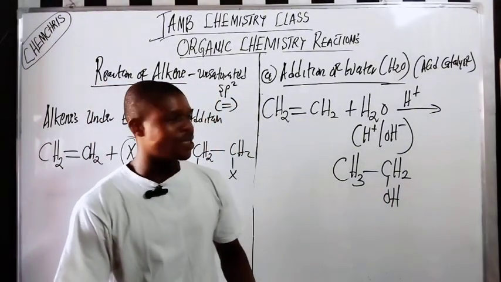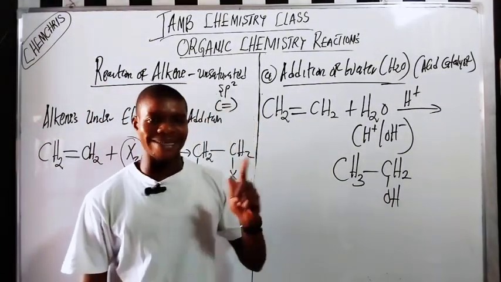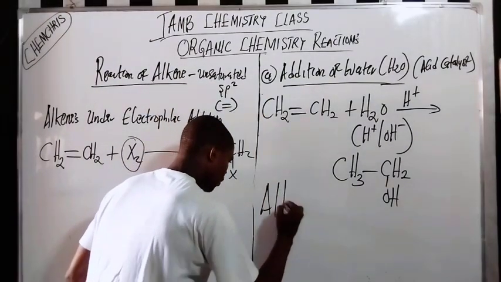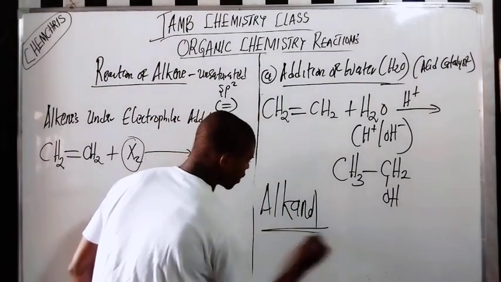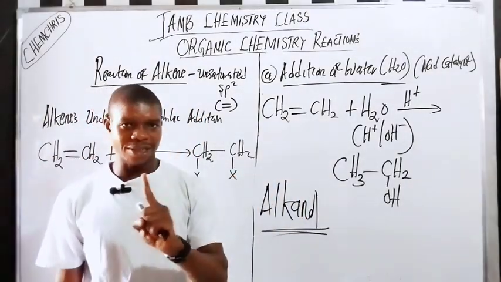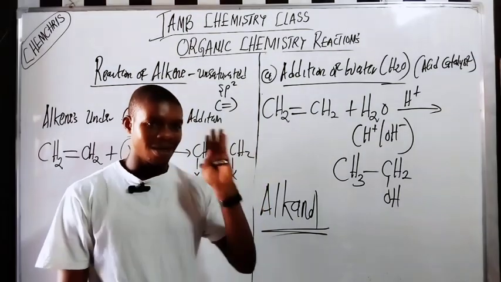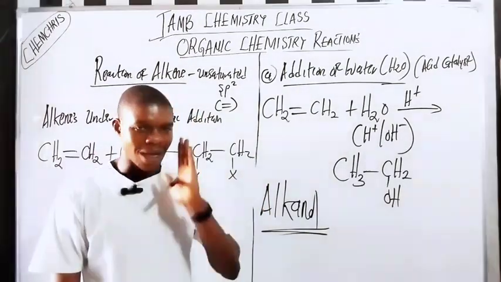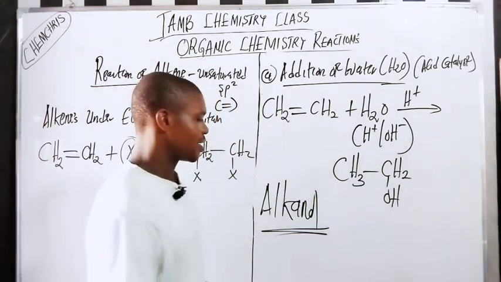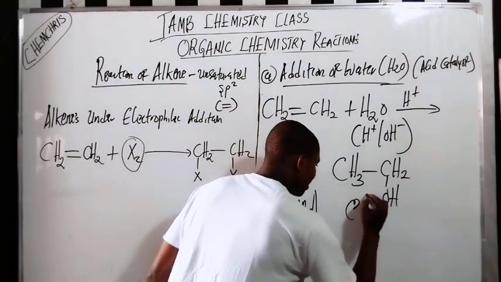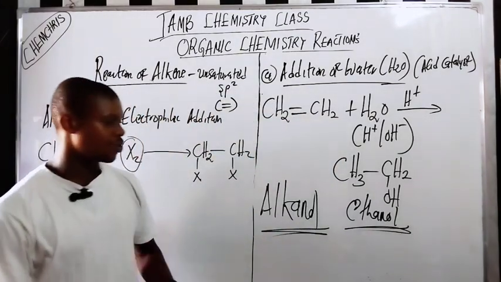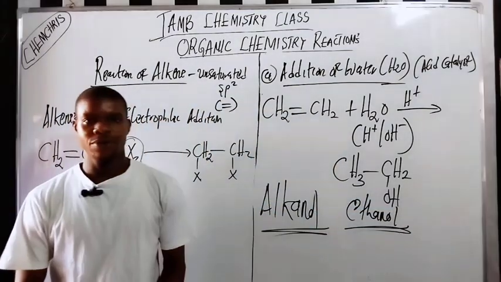Now, whenever you're adding water to an alkene, the product is always an alkanol. It's very important. The product is always an alkanol. So what will be the name of this compound here? The name is going to be ethanol. That is the name. Do you understand?